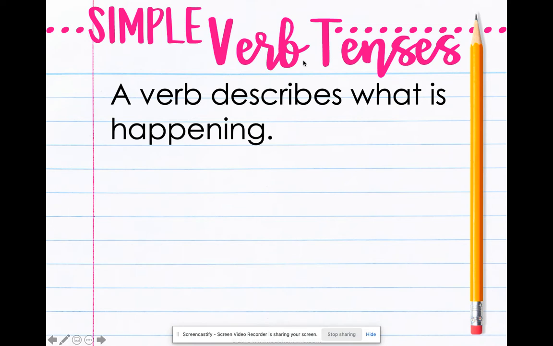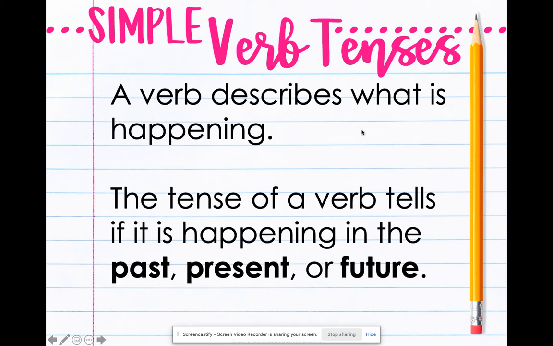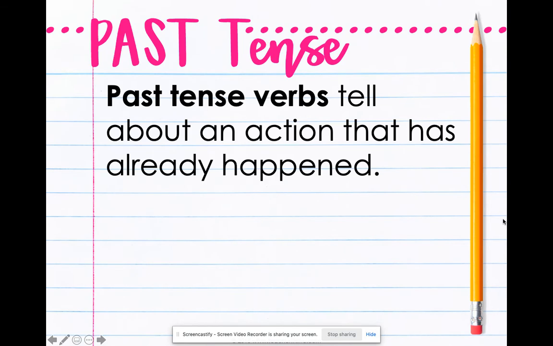So, simple verb tenses. We know that the verb describes what is happening, right? It's the action in the sentence. But when I combine it with verb tense, it tells whether that action was happening in the past, in the present, or in the future. So let's dig in and see what those look like.